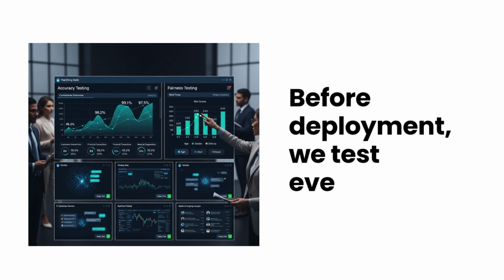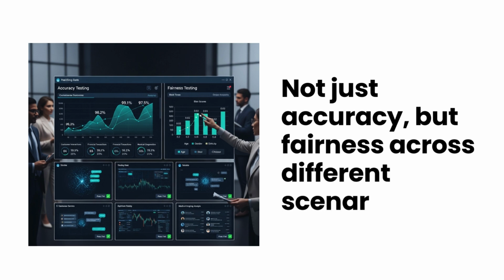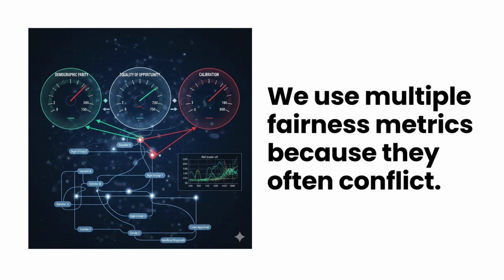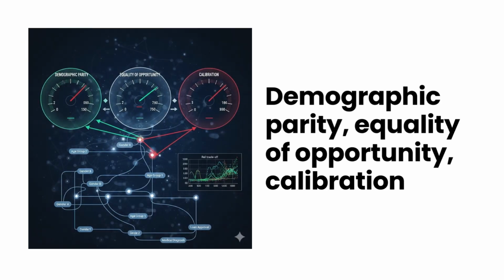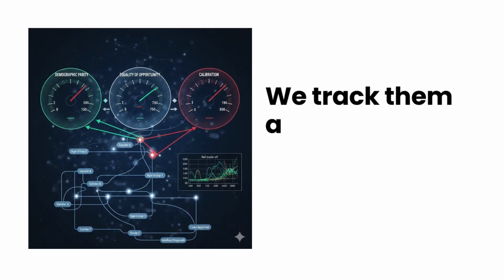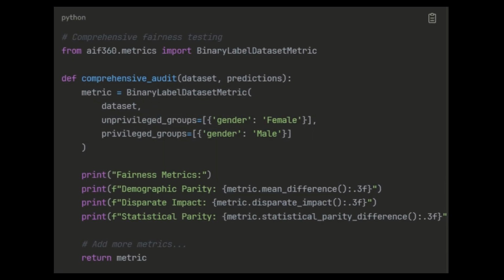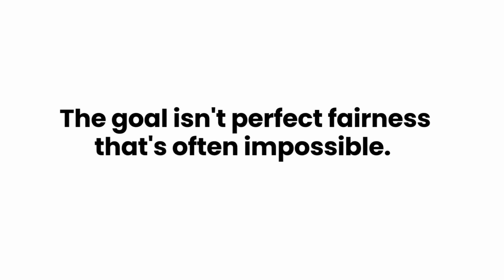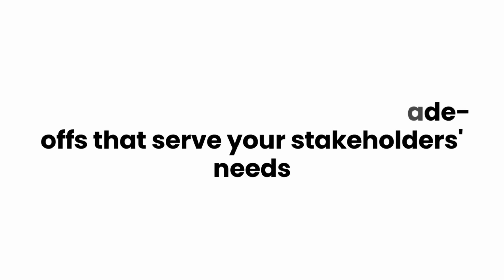Testing and validation. Before deployment, we test everything, not just accuracy, but fairness across different scenarios. We use multiple fairness metrics because they often conflict. Demographic parity, equality of opportunity, calibration. We track them all and make explicit trade-offs. The goal isn't perfect fairness. That's often impossible. It's conscious, documented trade-offs that serve your stakeholders' needs.